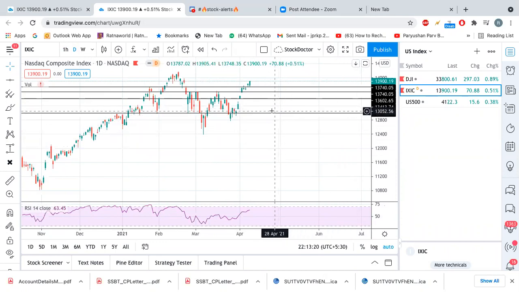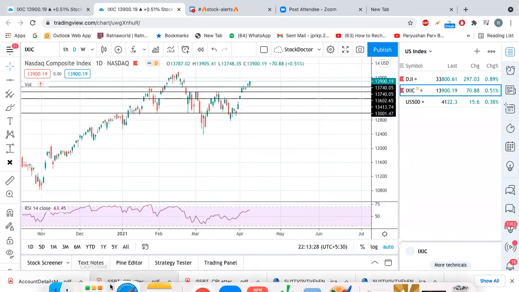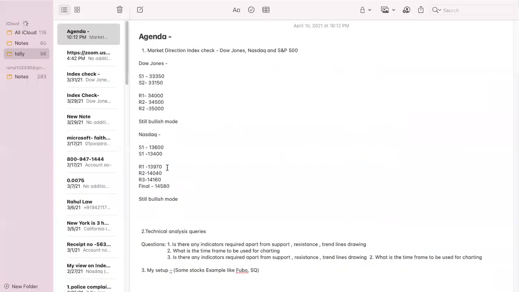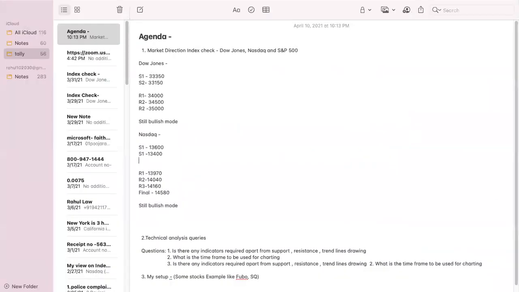So I would say my levels are still the same for the Nasdaq. If Nasdaq starts trading below 12,900 to 12,950, at that time we need to think that the market is in bearish mode. So support 3 is 12,900 to 12,950, the turnaround.